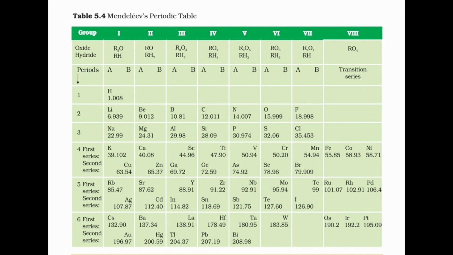Position of isotopes could not be explained. On the basis of atomic weights, different isotopes of an element should be given different places, but there is no place for isotopes of an element in this table. Example, hydrogen has 3 isotopes, protium, deuterium and tritium, but only one position was given to hydrogen.